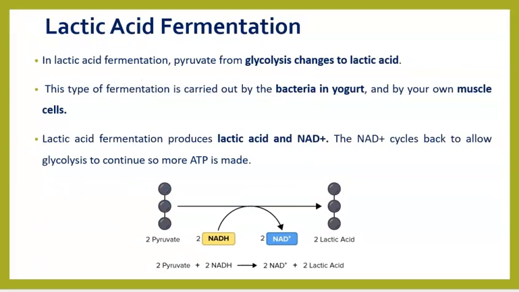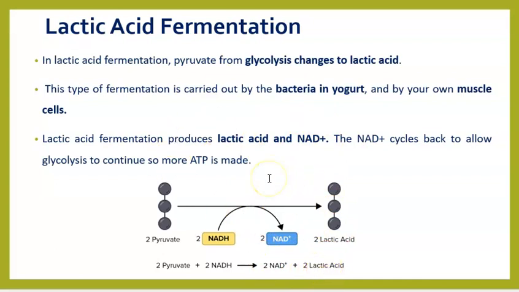There are two types of fermentation: lactic acid fermentation and alcohol fermentation. In lactic acid fermentation, remember, from glycolysis, from 1 molecule of glucose, we get 2 molecules of pyruvate. There's no oxygen, so these 2 molecules of pyruvate, with the help of NADH, will make NAD plus. This is why I said it's recycled back. That's one of the purposes of fermentation. And you make 2 molecules of lactic acid.